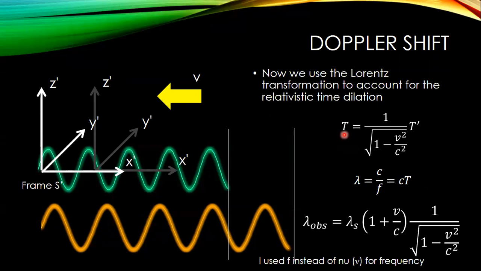Period is equal to 1 over the frequency. And as the period gets longer, the frequency gets lower, and the wavelengths also get longer. Again, you think about the wavelength as being equal to the speed of light divided by the frequency. Frequency is inversely proportional to the time. Time is experiencing this relativistic time dilation. This is gamma right here. Gamma is always greater than 1. So T is always larger than in the other frame of reference. So the wavelength also gets larger.